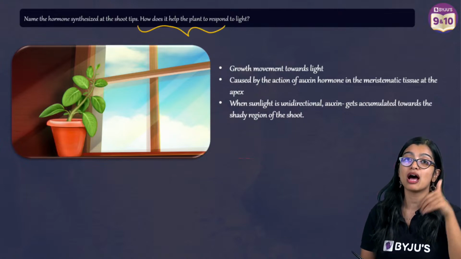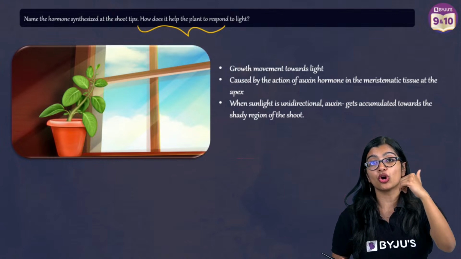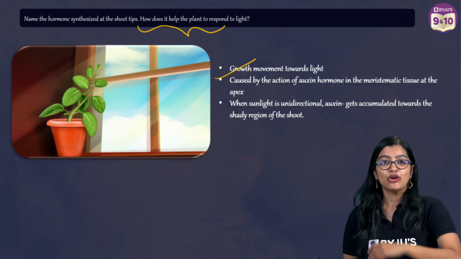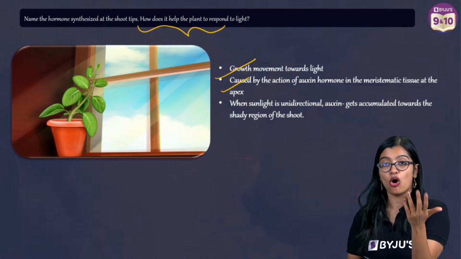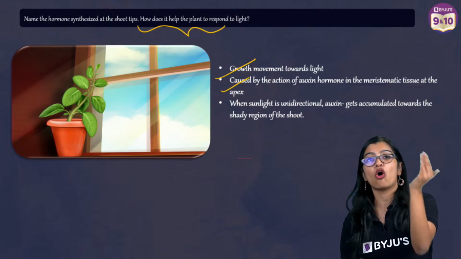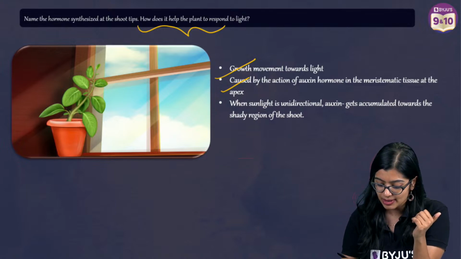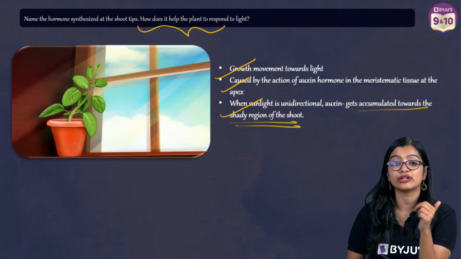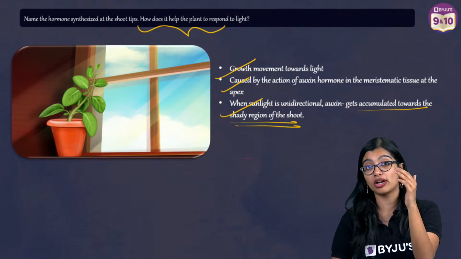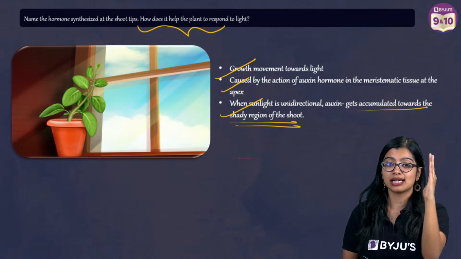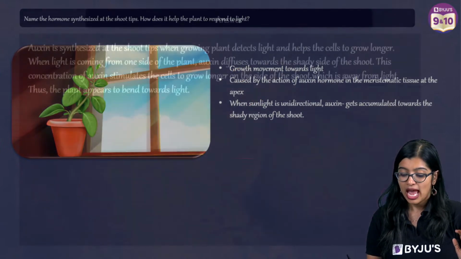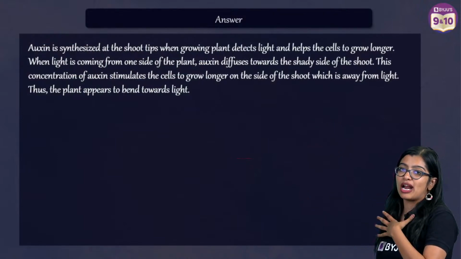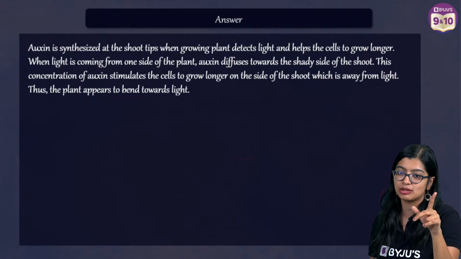Now we know that the shoot of the plant grows in response to the stimulus, or it grows towards the light. Normally growth happens in response to auxin. But auxin is sensitive to light, right? And because it is sensitive to light, auxin gets accumulated towards the shady region of the shoot. It is found in the darker regions, and as a result we observe bending, right? The team has written the answer in paragraphs, but as a teacher, I will prefer to write it in points.